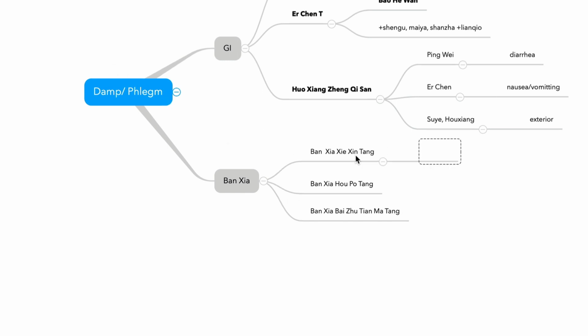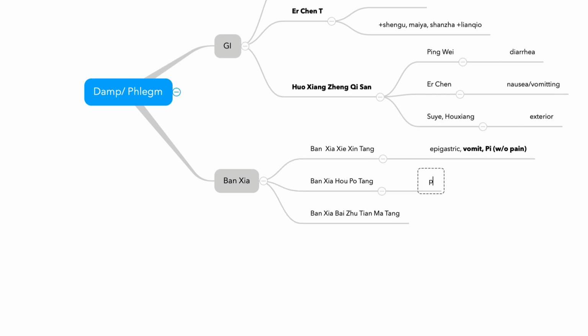And Bansha Xue Shin Tang, epigastric. Vomit after eating. And P syndrome. These are the keywords the board examination will give you. P. What is P? Distension without pain. So Bansha Xue Shin Tang treats epigastric discomfort without consistent pain, vomit after you eat something, and P syndrome. Do you remember this? Yeah, there is Bansha Xue Shin Tang. This is an important keyword for Bansha Xue Shin Tang.